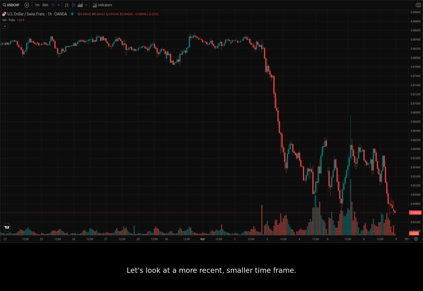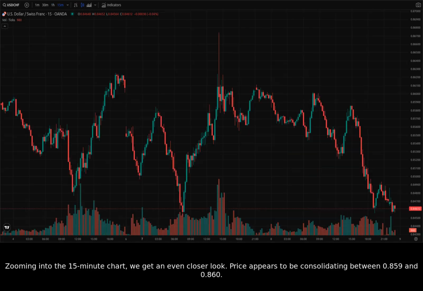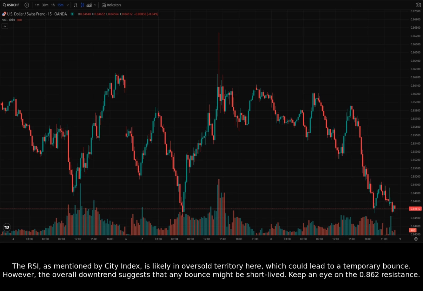Let's look at a more recent, smaller time frame. Zooming into the 15-minute chart, we get an even closer look. Price appears to be consolidating between 0.859 and 0.860. The RSI, as mentioned by City Index, is likely in oversold territory here, which could lead to a temporary bounce. However, the overall downtrend suggests that any bounce might be short-lived. Keep an eye on the 0.862 resistance.